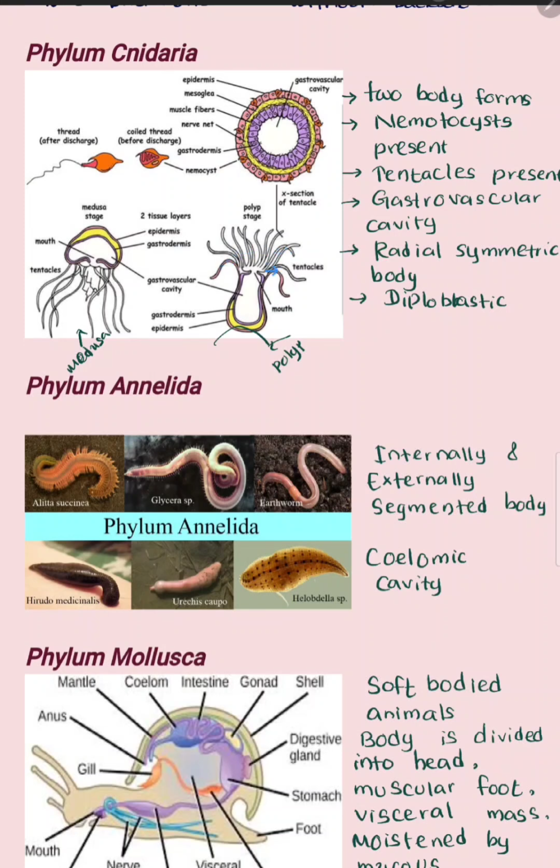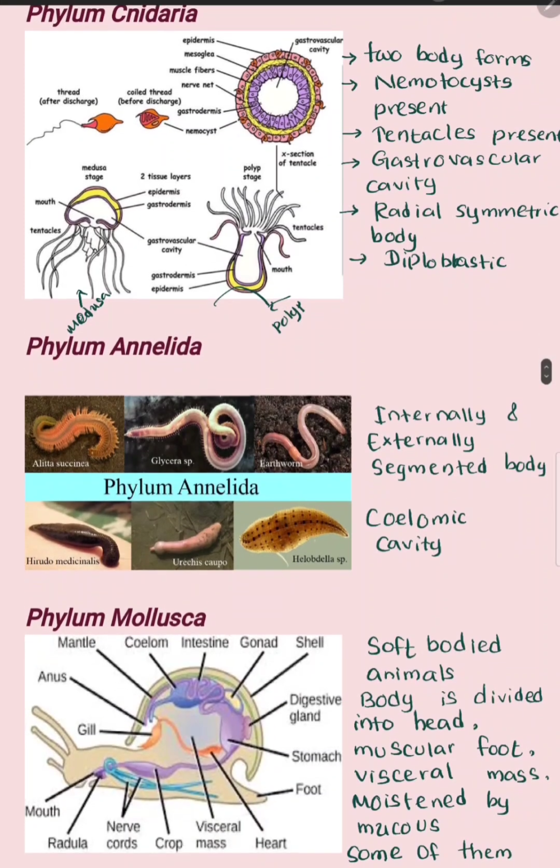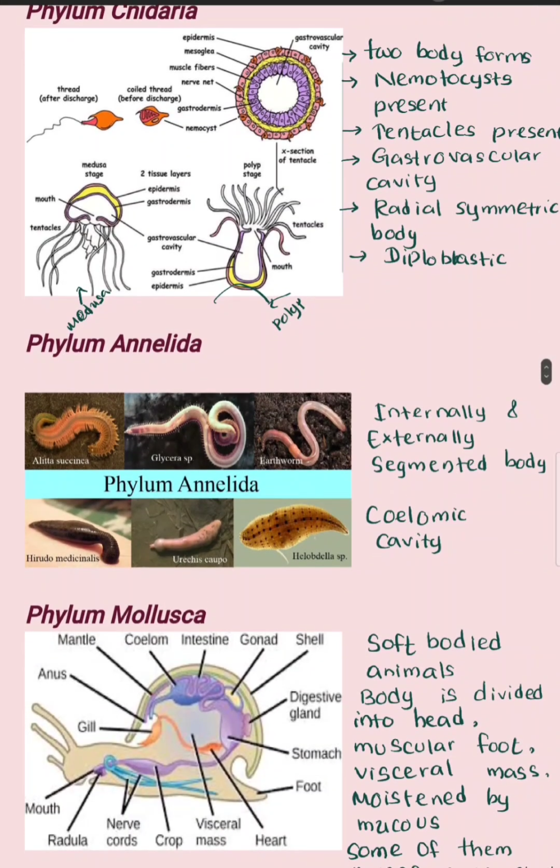Their body can be divided into two equal parts along any line, so they have a radially symmetric body, and they have two germinal layers in their body, so they are called diploblastic. These are the key features of phylum Cnidaria. Examples for the phylum Cnidaria are coral polyps and jellyfish.